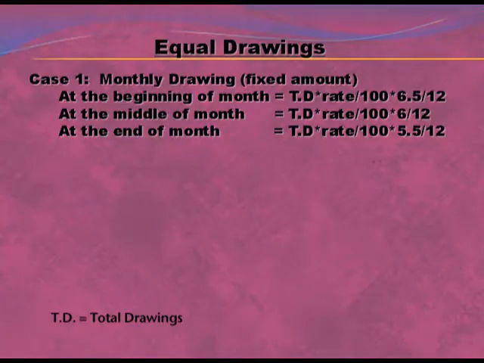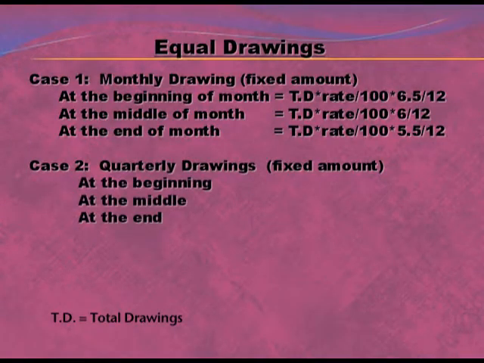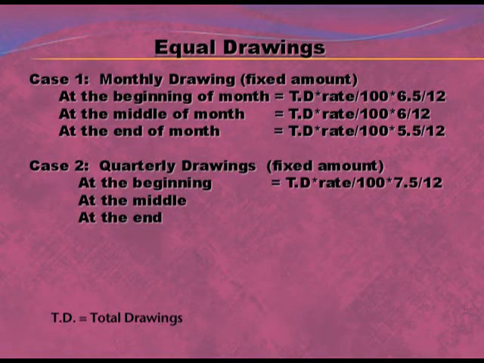Now we move to the second case of equal drawing, quarterly drawings. If one quarter's drawing is given, then first of all we have to convert it for the whole year. If one quarter drawing is 1000, so for the whole year it will be into 4, that is 4000. Now there are again three formulas: at the beginning of the quarter, at the middle of the quarter, and at the end of the quarter. The formula will be the same. Total drawings, that is if for the first quarter drawing is 1000, then for the whole year it will be 4000 into rate upon 100. Rate will be given in the question, into 7.5 by 12, that is the average period.